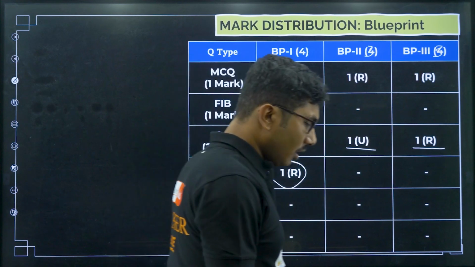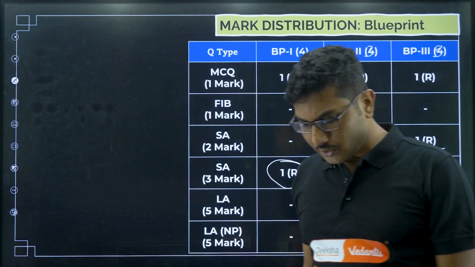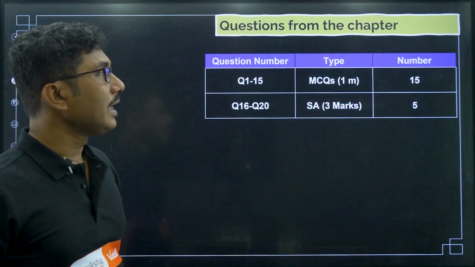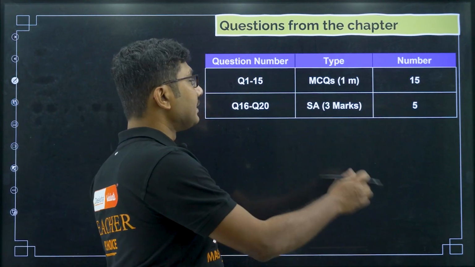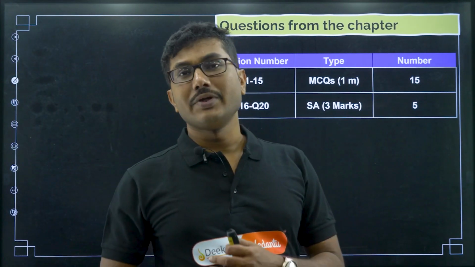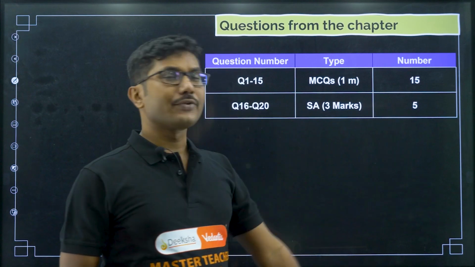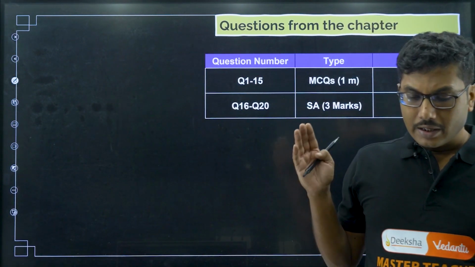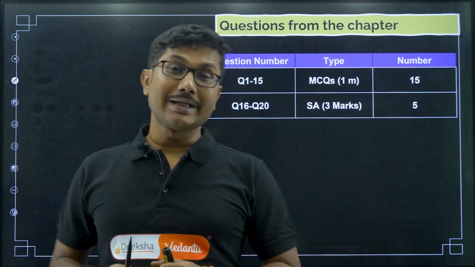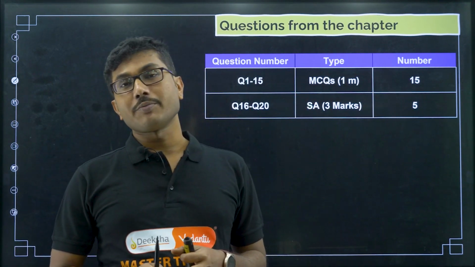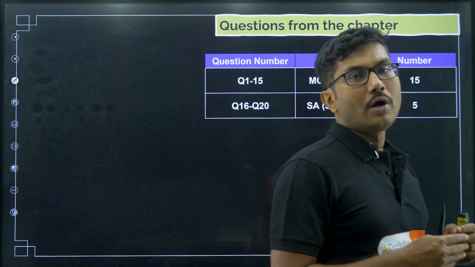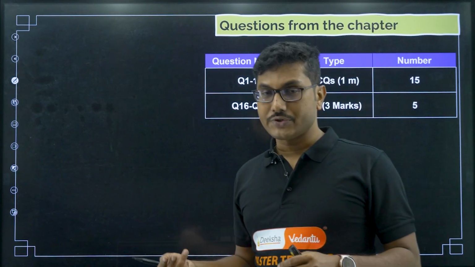Now for convenience, while solving this chapter, we will solve 15 MCQ as usual, and instead of solving 2 marks and 3 marks questions separately, we will solve five 3 mark questions. If you study those five 3 mark questions, you can rest assured your chapter will be completed. In case they give you a 2 mark question from the chapter, you have to reduce 1 point. I will tell you what to do to convert a 3 mark question into a 2 mark question.